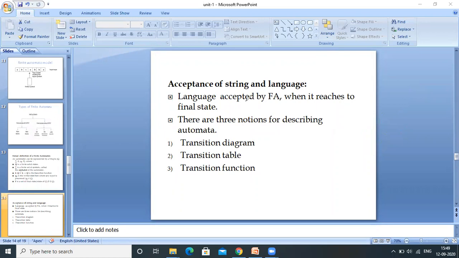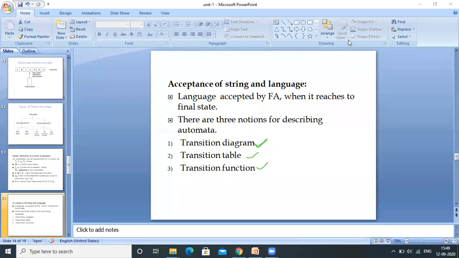When can we say a given language is accepted by a finite automata? When it reaches the final state on applying the given input string. Generally, we will notate finite automata in three different formats: one is the transition diagram, the second is the transition table, and the third is the transition function. Let's see different examples for the transition diagram, transition table and transition function.